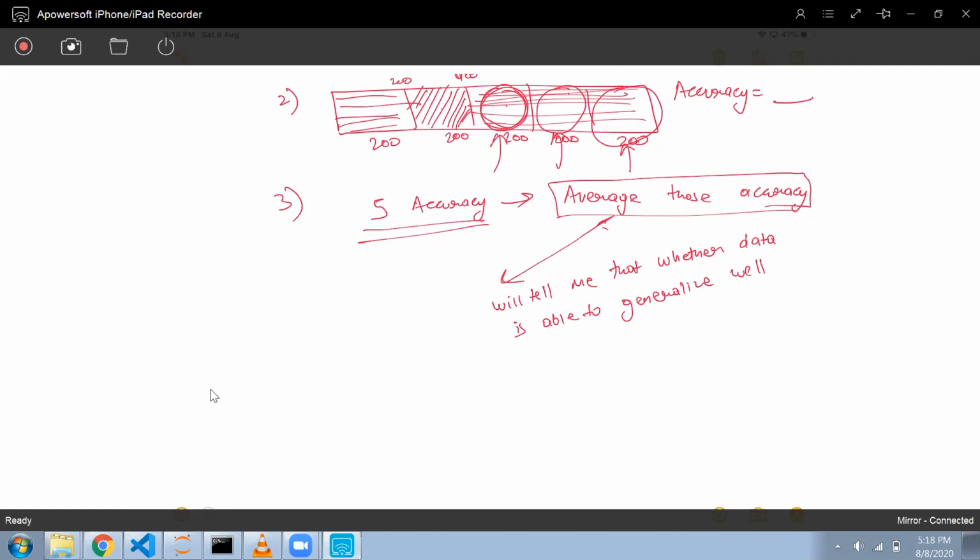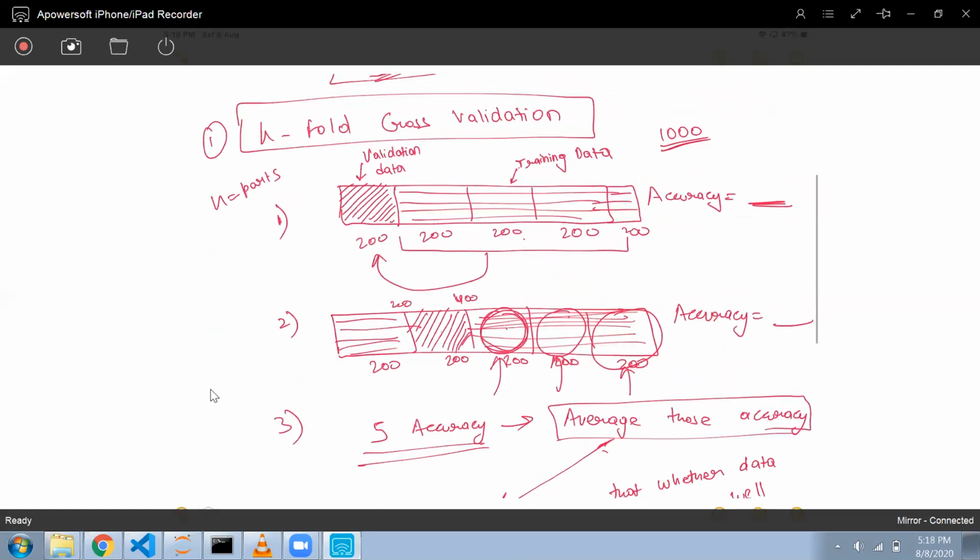Okay, so this is one of the ways we can check the accuracy of our model.